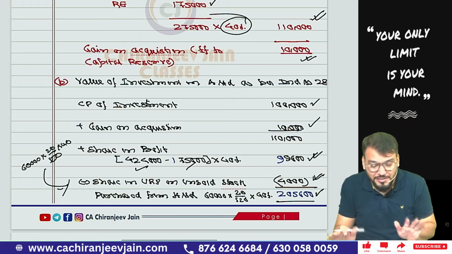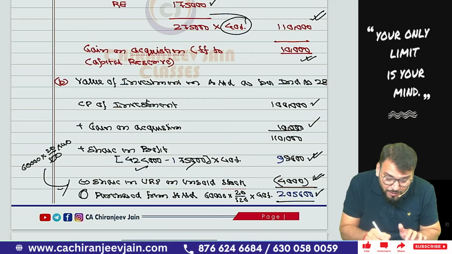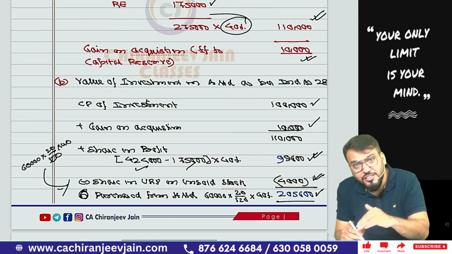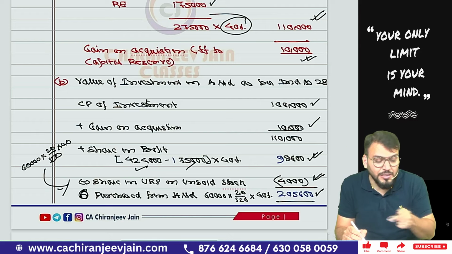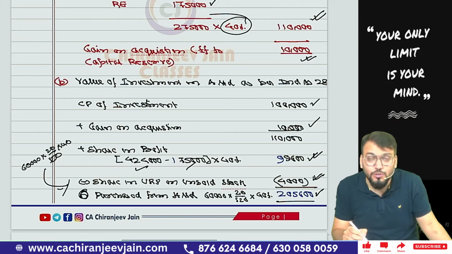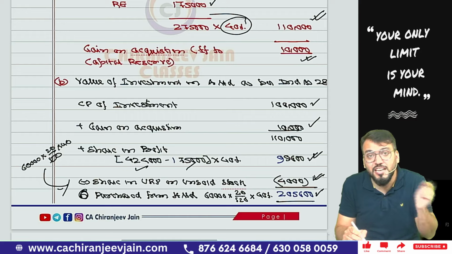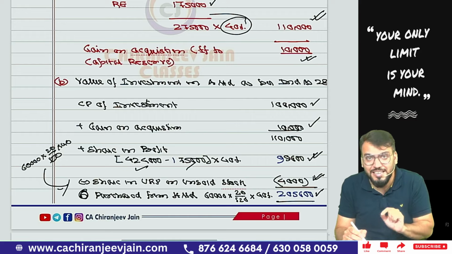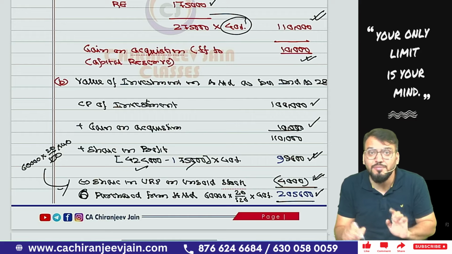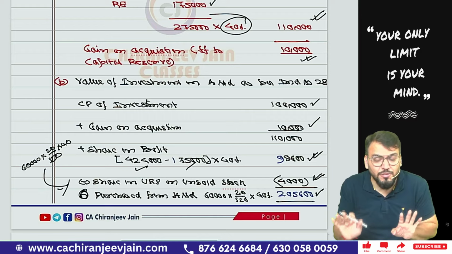Okay, sir. Yes, sir. Now be careful about this particular transaction. If it is a downstream transaction, then the journal entry is retained earnings account debit to investment. If it is an upstream transaction, then the journal entry is what? Share in profit from associate debit to inventory. So be careful about this particular transaction.